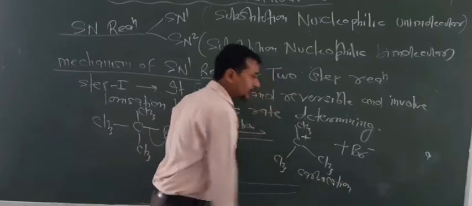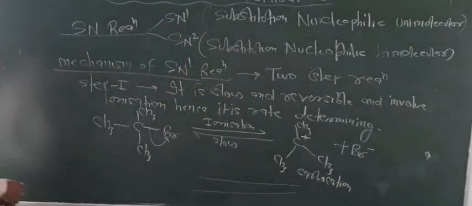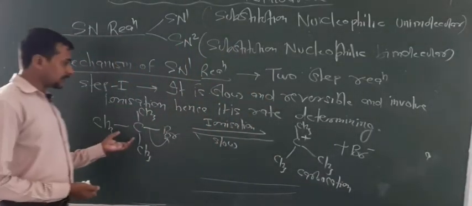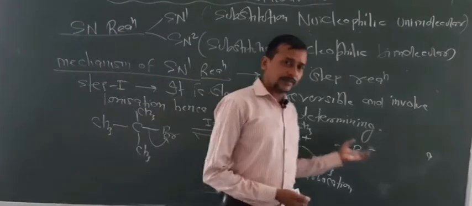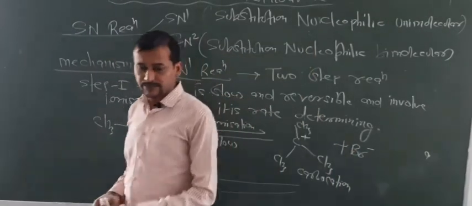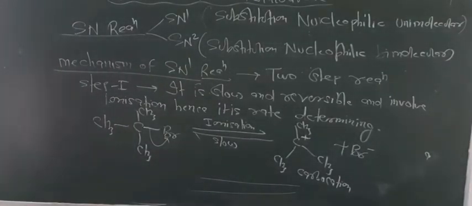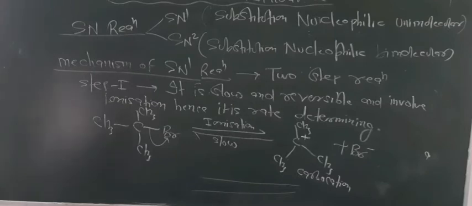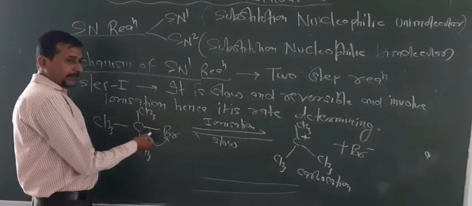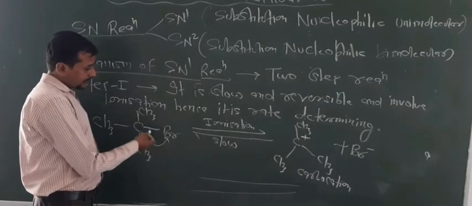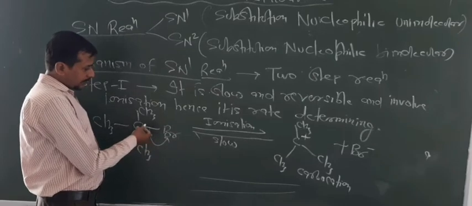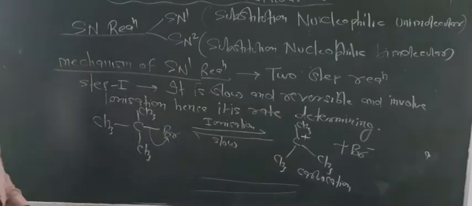One more thing you have to note down, that SN1 reactions follow the formation of an intermediate. So that's why here you have to see the stability of the intermediate. Now look at the conditions again. Here the breaking of bond takes place by heterolysis because the bond shifts towards the more electronegative atom.